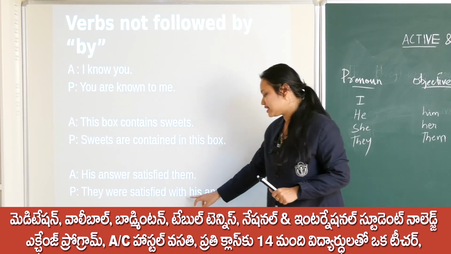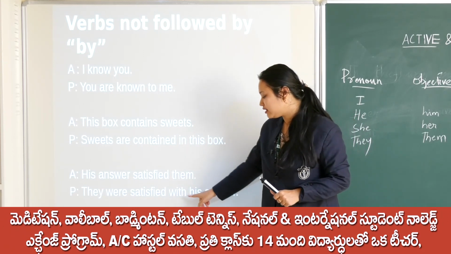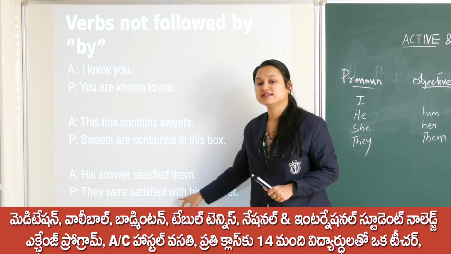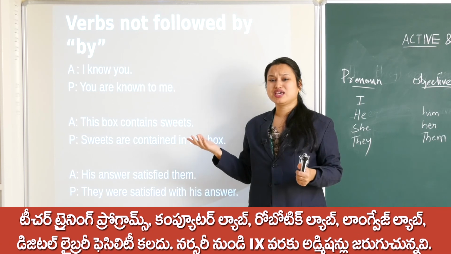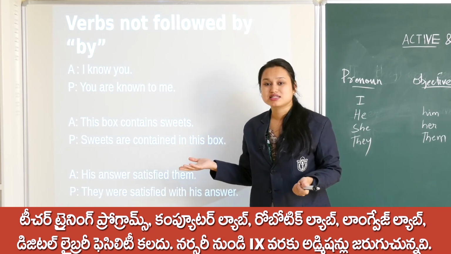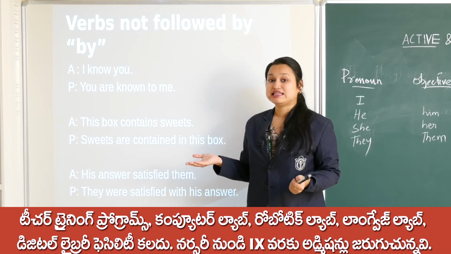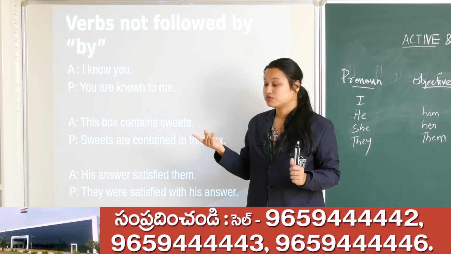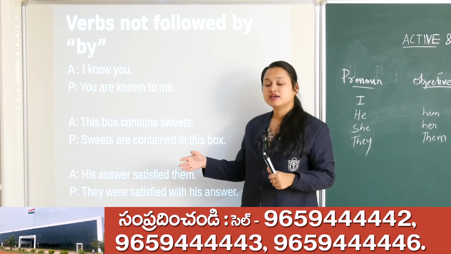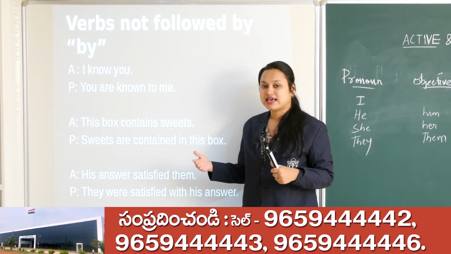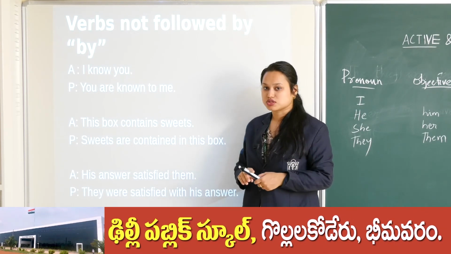"They were satisfied with his answers," not by his answers. Or if I say, "His behaviour surprises me," how will I say? "I am surprised at his behaviour." At. So to, in, with, at, some sentences are like that where you cannot use by, but you will use all these prepositions, right?